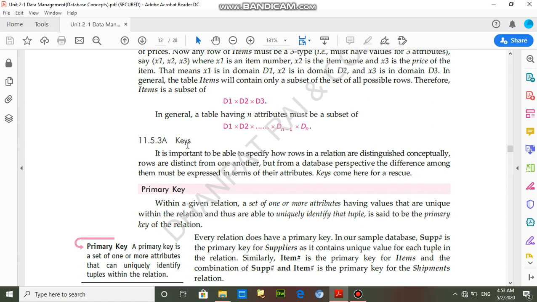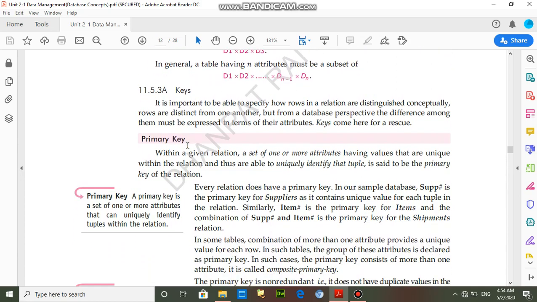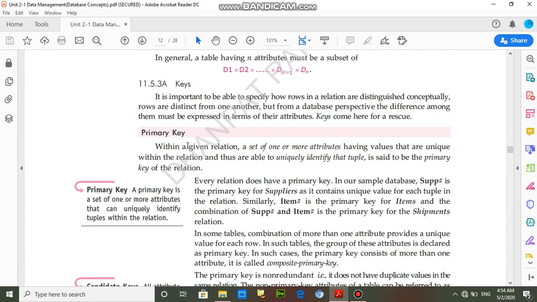And types of constraints. So students, there are many types of keys. First is primary key. Students, what is the meaning of primary key? Primary key uniquely identifies the records in a table, and in one table we can define only one primary key.